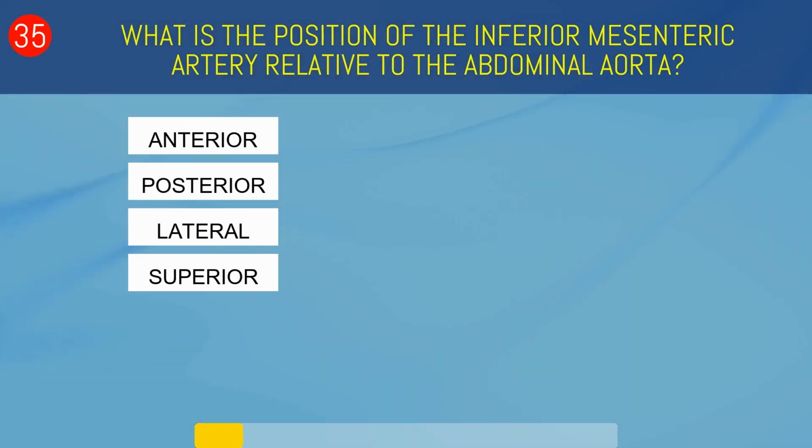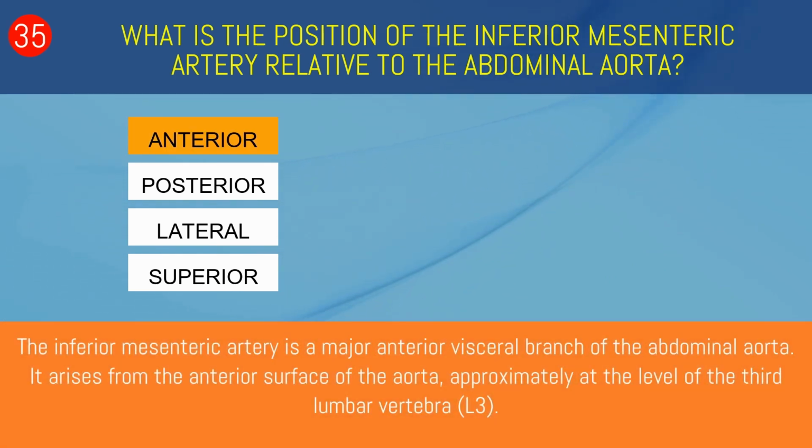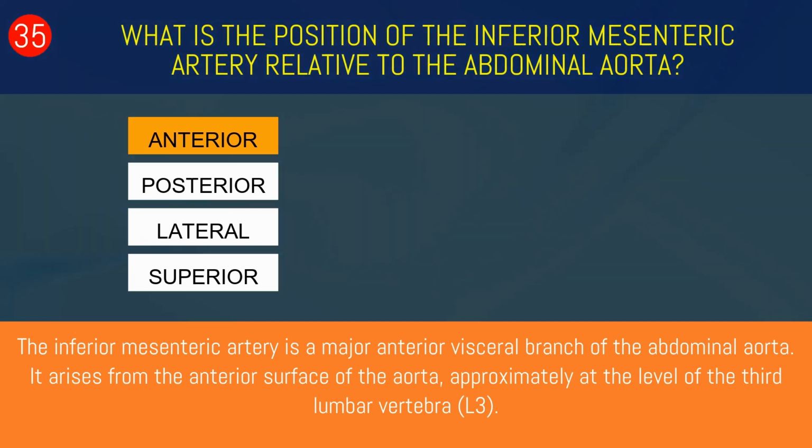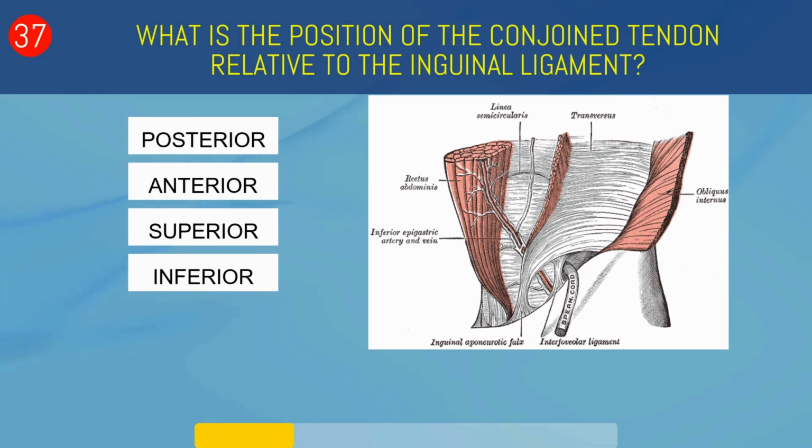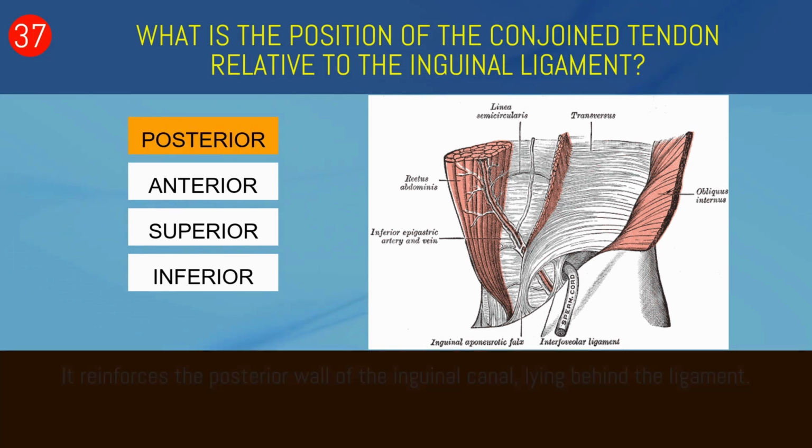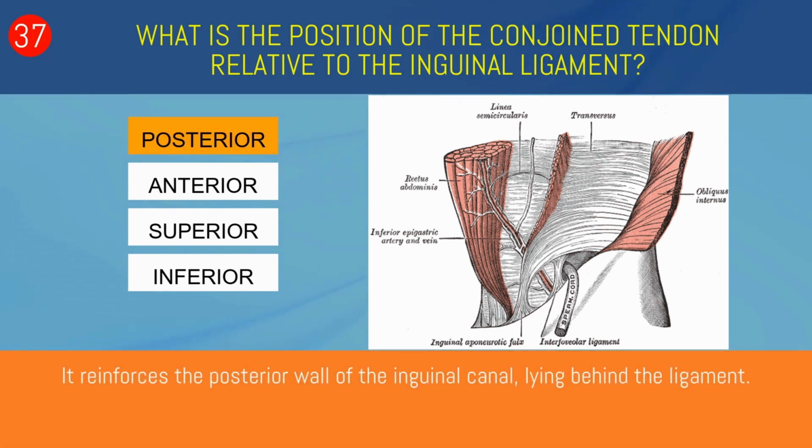What is the position of the inferior mesenteric artery relative to the abdominal aorta? Anterior, posterior, lateral, or superior? Anterior. The inferior mesenteric artery is a major anterior visceral branch of the abdominal aorta. What is the position of the conjoined tendon relative to the inguinal ligament? Posterior, anterior, superior, or inferior? Posterior. It reinforces the posterior wall of the inguinal canal, lying behind the ligament.